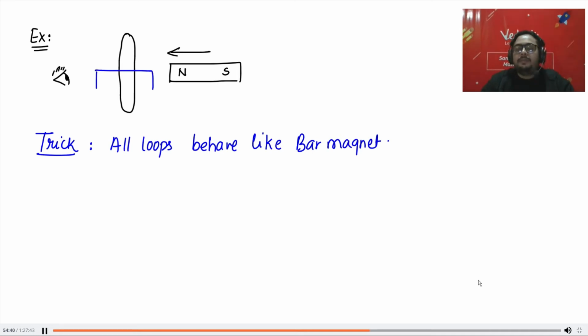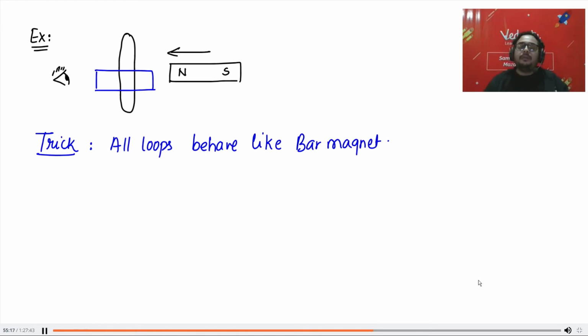Now look how easily I can answer this question. So in place of loop, place a magnet. Everyone try to understand. I don't want your answer. I know the answer. मुझे सीखने की जरूरत नहीं है, मुझे आता है. Okay, you are trying to understand, so please try to understand. All the loops can behave like a magnet. So place a magnet in place of loop. Now I want to ask you, is the magnet trying to come close or is it trying to go away?